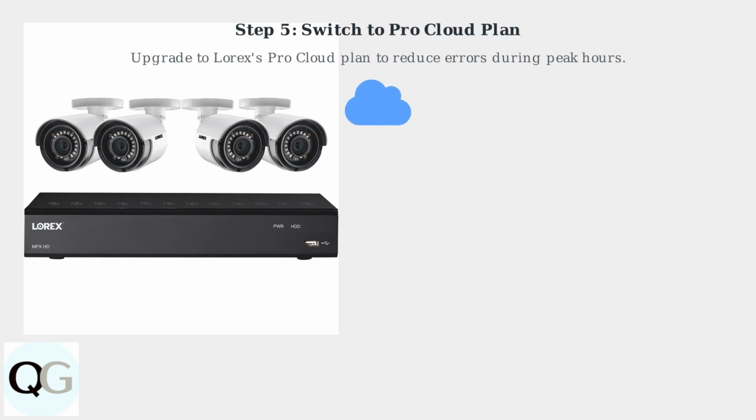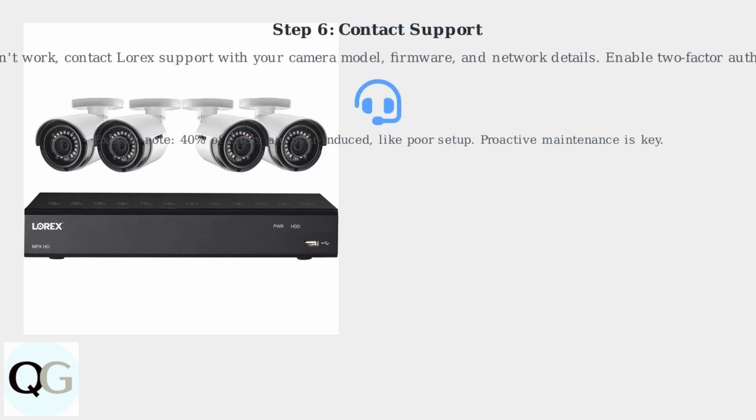Consider switching to Lorex's Pro Cloud plan, which can help mitigate errors, especially during high-traffic times. If none of these steps resolve the issue, contact Lorex customer support. Provide details about your camera model, firmware version, and network setup. Also, enable two-factor authentication to protect against vulnerabilities. Experts indicate that 40% of errors stem from user-induced issues like poor setup, so proactive maintenance is crucial.